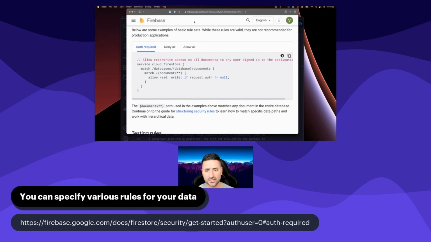So as you can see, this is a typical Firebase Firestore configuration of a backend. You can see in here, it says the service is the Firestore service and match these documents at these paths, and also only allow read and write if the user is authenticated. So if you're a Django developer, you already know about requests. You also get that in Django. So request user will contain the currently logged in and authenticated user there.